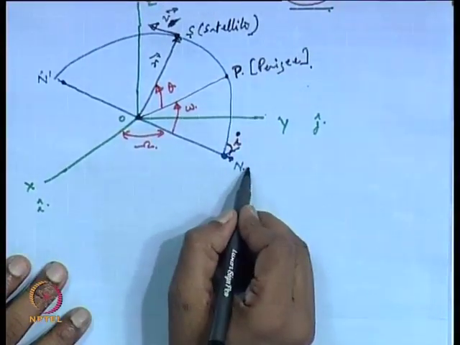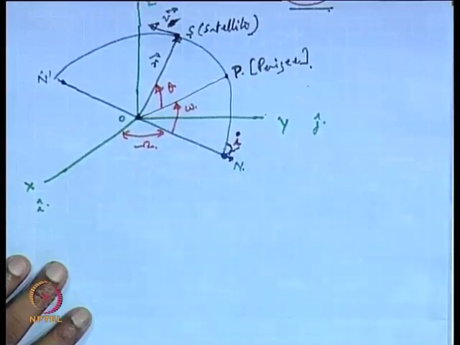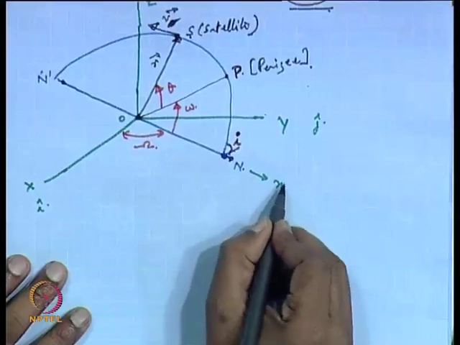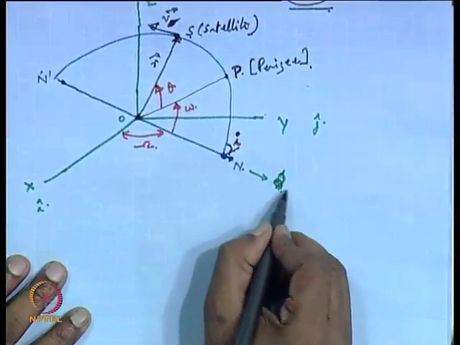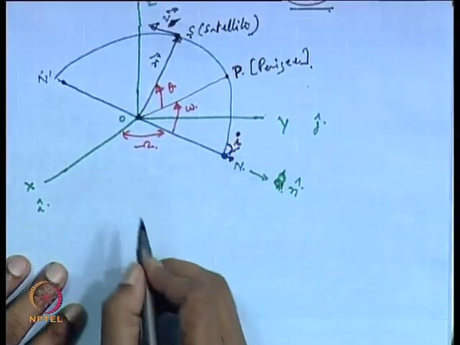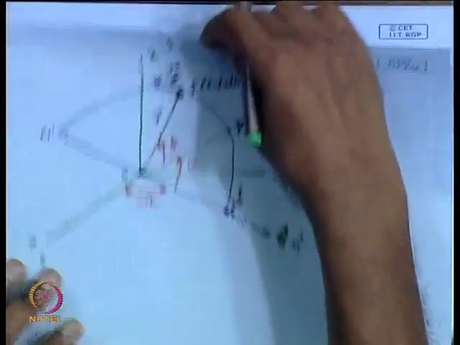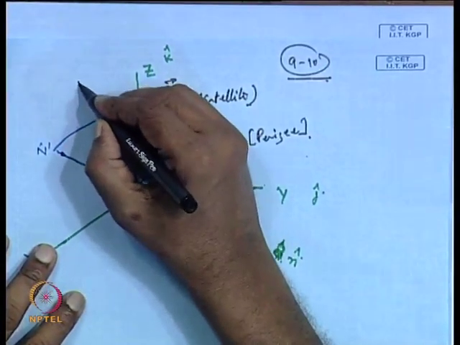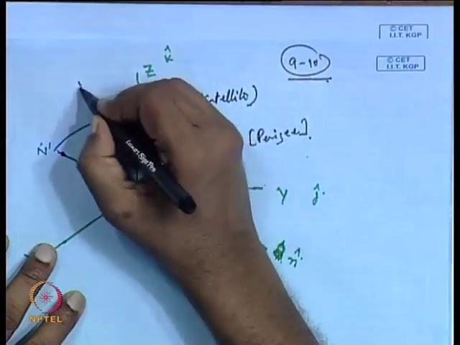Now we take a unit vector in the n direction and write this as n cap. In this direction we have already shown k. Perpendicular to the orbit is the angular momentum vector.